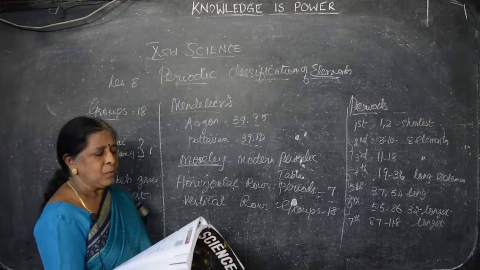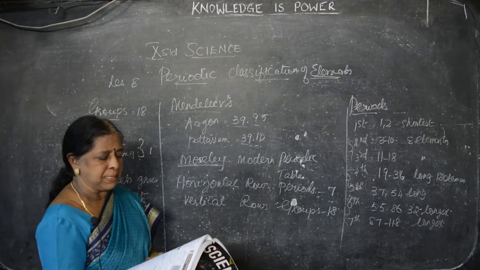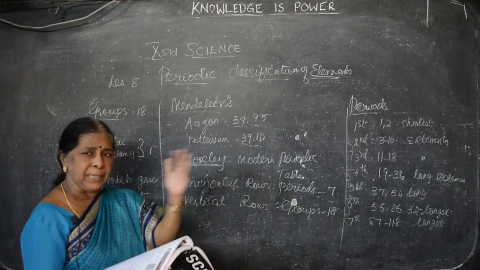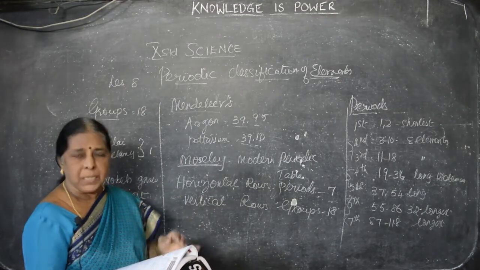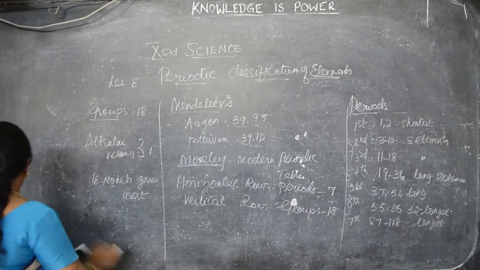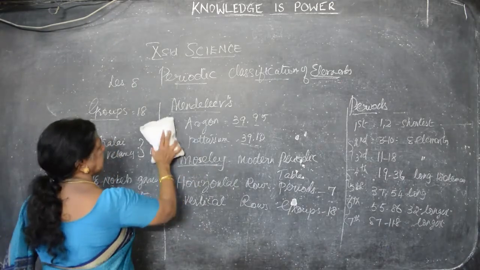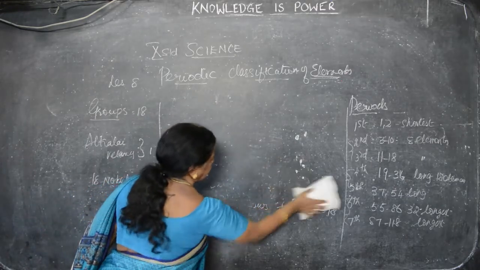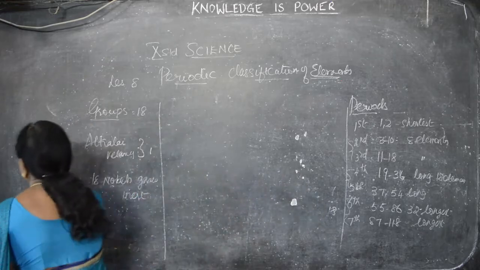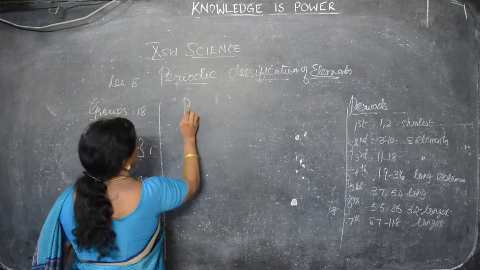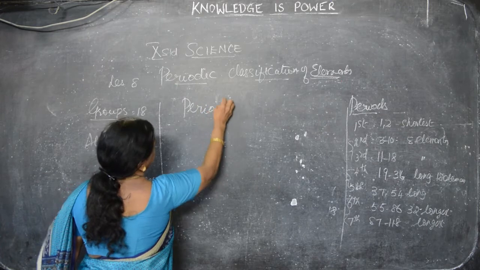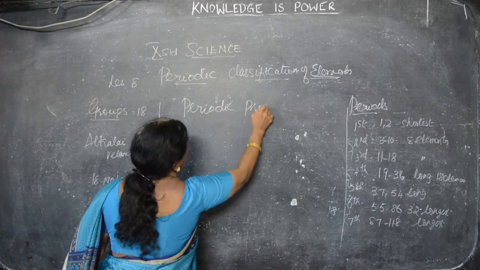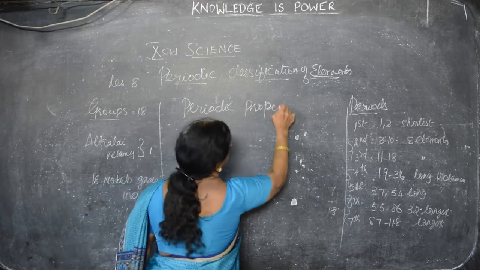Now we have to see what are the periodic trends in the properties. What are the periodic trends? That is, they come regularly at proper intervals. Now we will see what are the periodic properties.